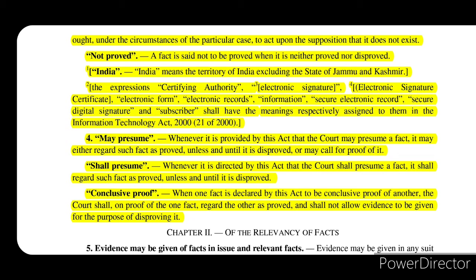It says may presume, shall presume and conclusive proof. That is the last section of this chapter and it is a very important section. So let's understand this very clearly. Now what do these three terms mean? What do may presume, shall presume and conclusive proof mean?